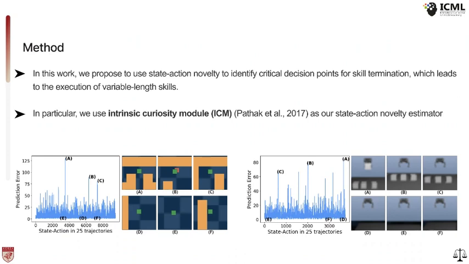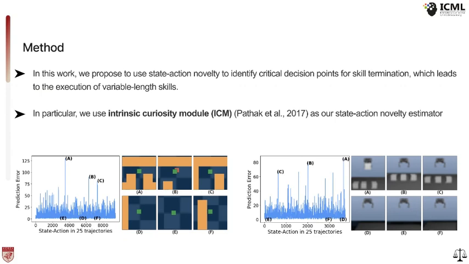The figure below illustrates the prediction error of state action pairs from 25 randomly selected trajectories within the offline trajectory dataset used for training ICM. We visualized the state of the state action pairs with high prediction error as A, B, C, and low prediction error as D, E, F in maze and block stacking environment.